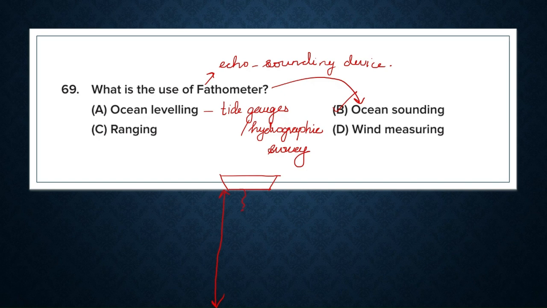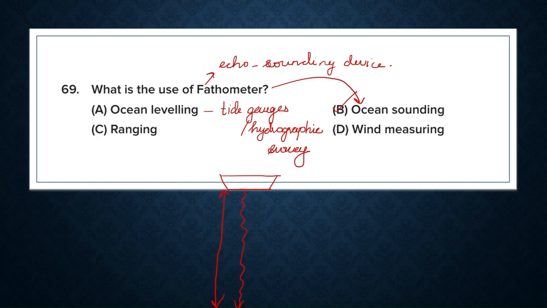It sends a sound pulse downward and calculates the depth based on the time it takes for the echo to return. We measure that time and based on that we measure the distance. This fathometer is very useful in hydrographic survey and safe navigation. So our answer is option B.